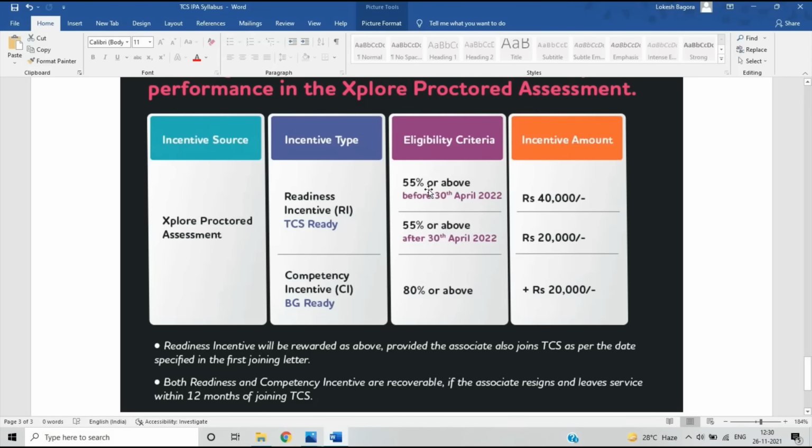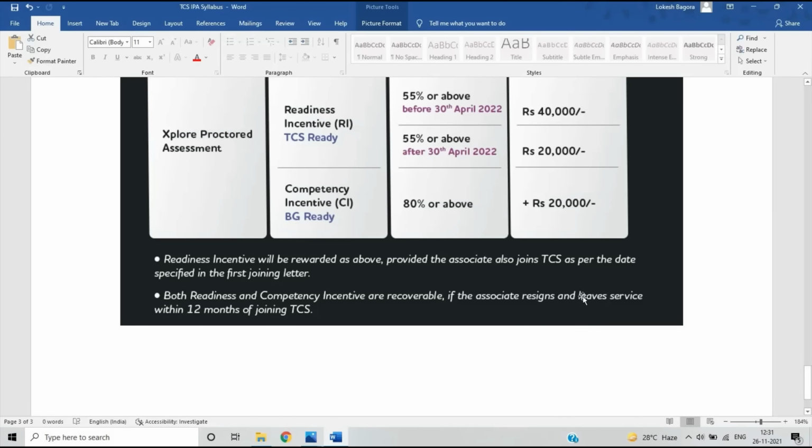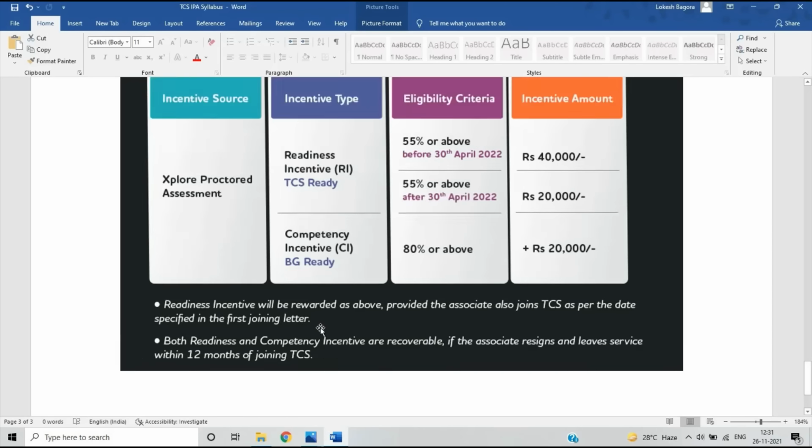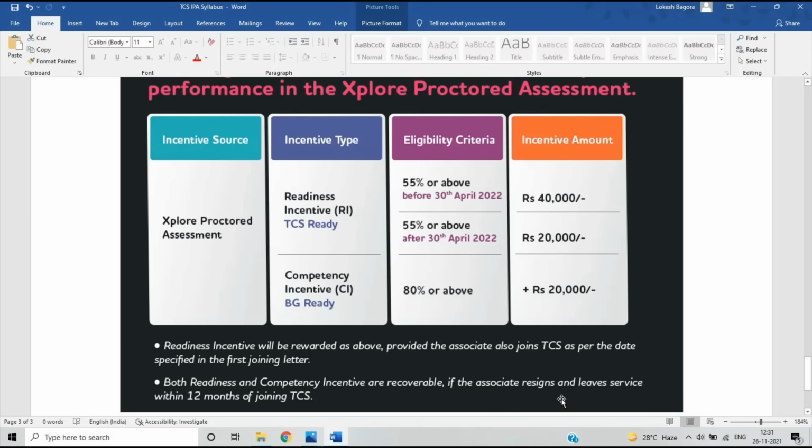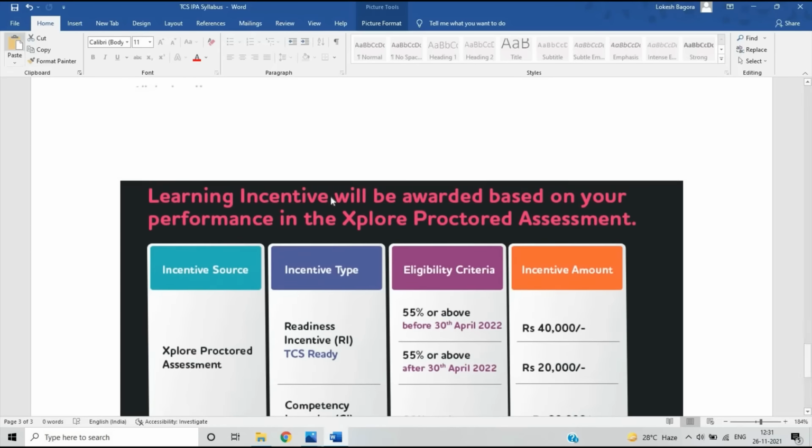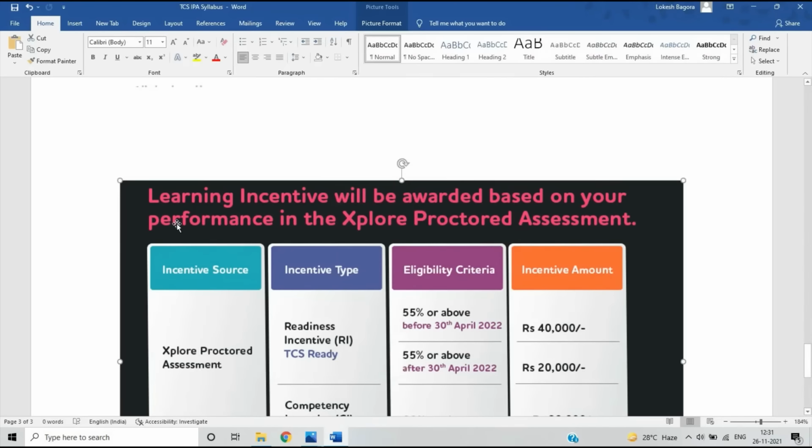The readiness incentive will be rewarded as above, provided the associate also joins TCS as per the date. Both readiness and competency incentives are recoverable if the associate resigns and leaves services within the 12th month of joining TCS. That means there is a 12-month joining TCS criteria. So this is the incentive criteria related to the Explore Protocol Assessment.